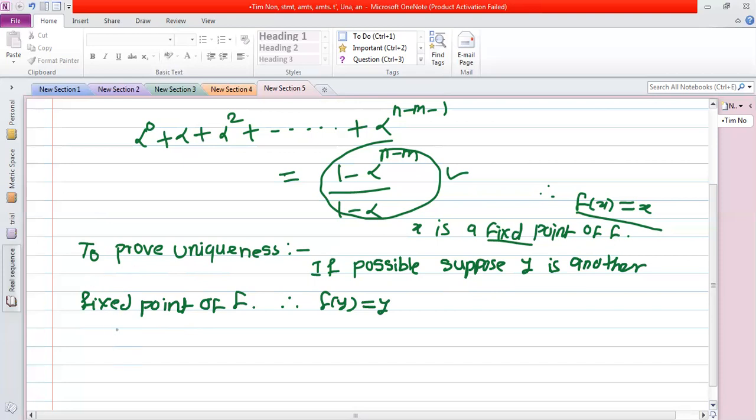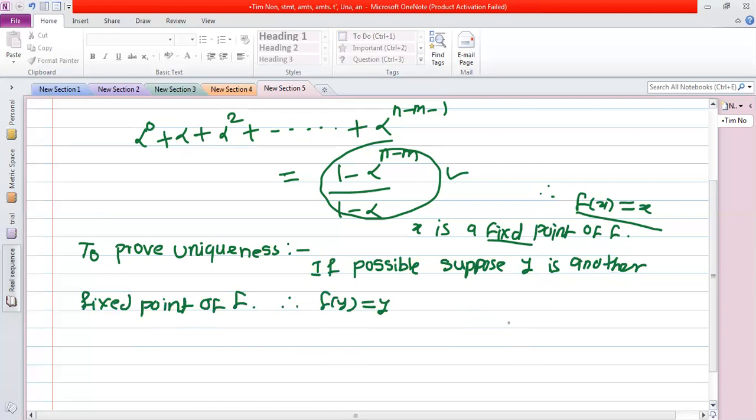So what we have to prove here is that this function has a unique fixed point. I have considered y is also a fixed point, and to prove this fixed point is unique means I want to prove that both the fixed points x and y are not distinct but equal. Now I want to prove here x is equal to y.